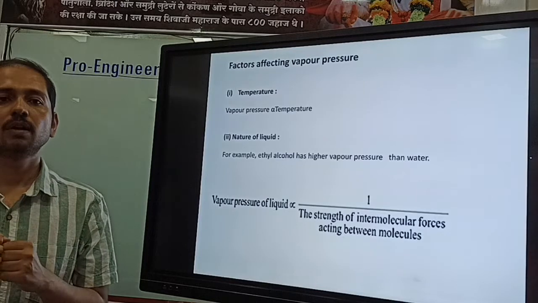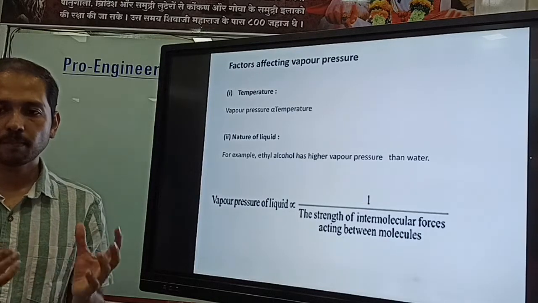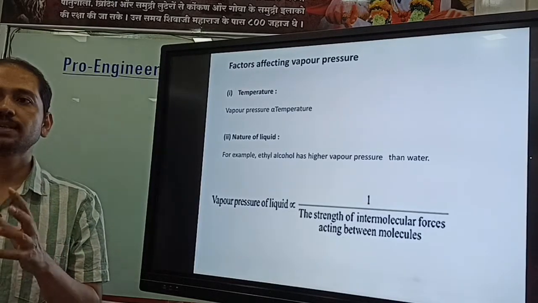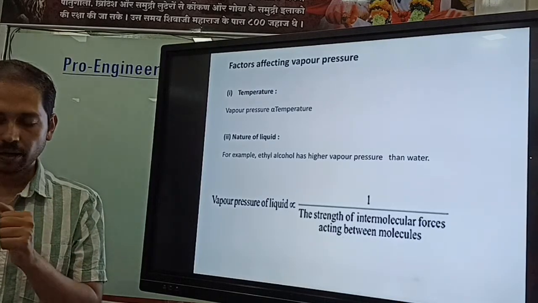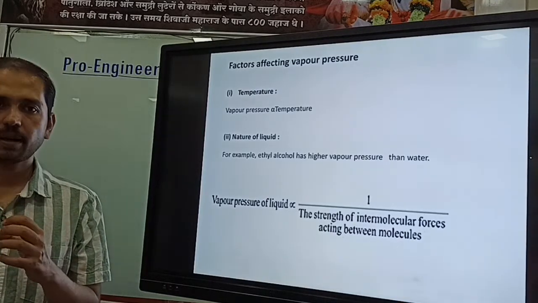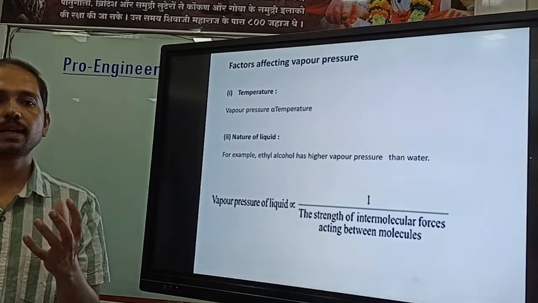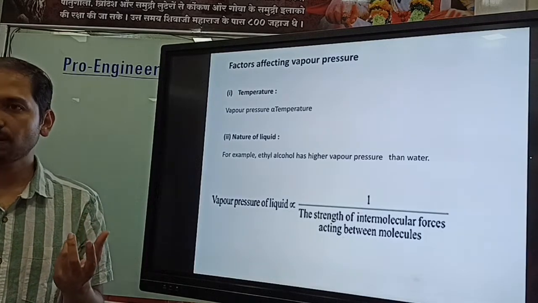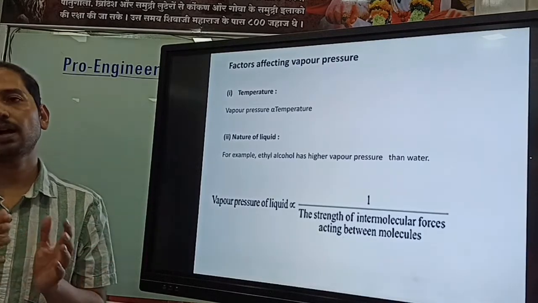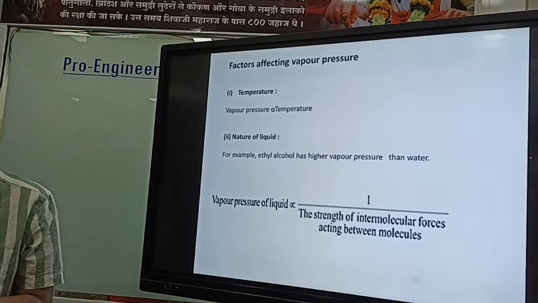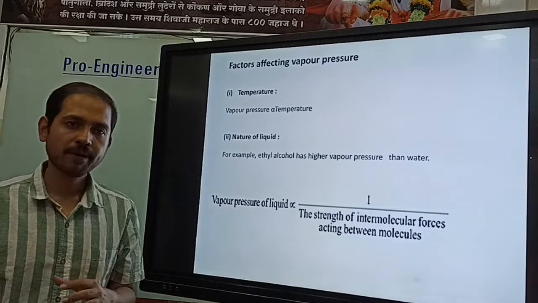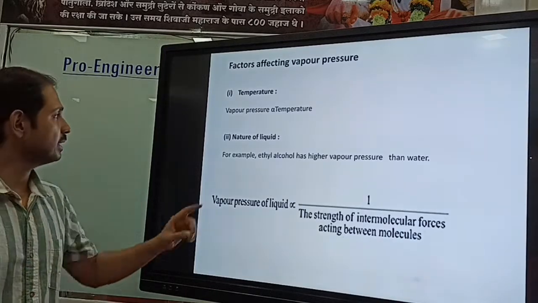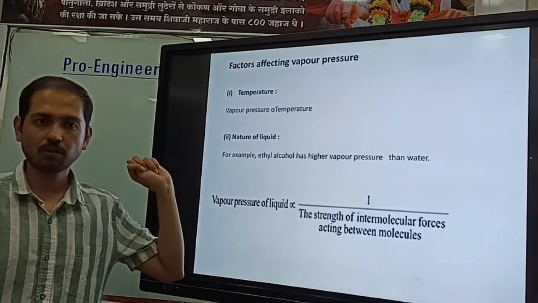If we compare water with petrol, there is hydrogen bonding present in water, which is a very strong intermolecular interaction. But in petrol there are only van der Waals forces, and compared to the hydrogen bond, van der Waals forces are weak, right? That's why petrol evaporates faster. So the nature of the liquid also plays a crucial role.